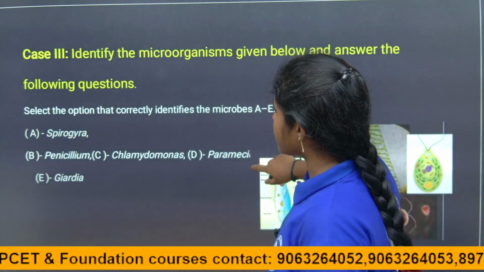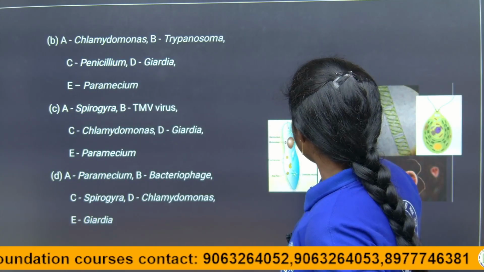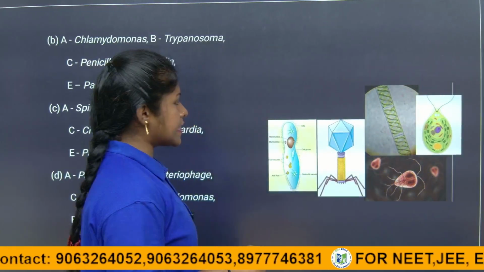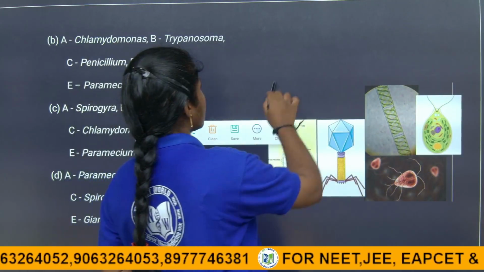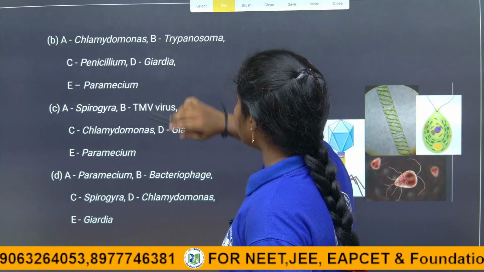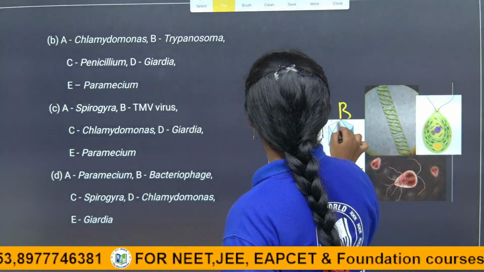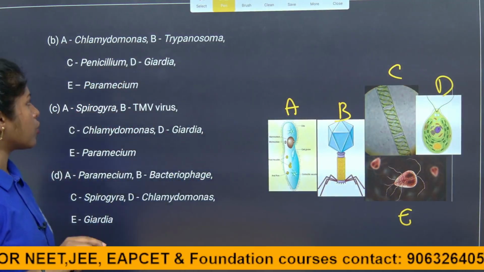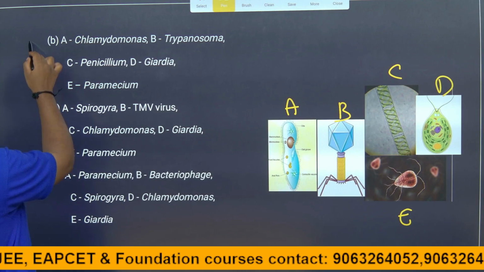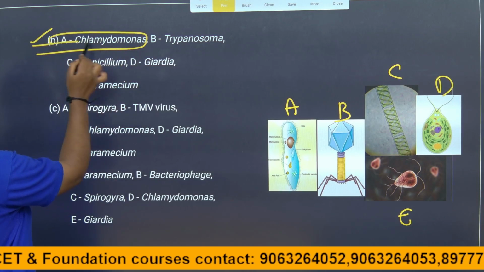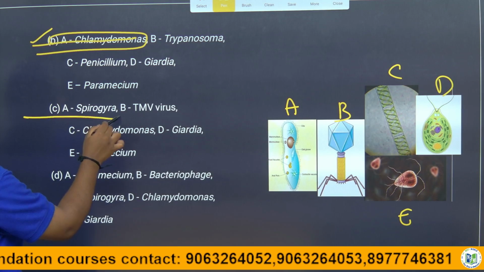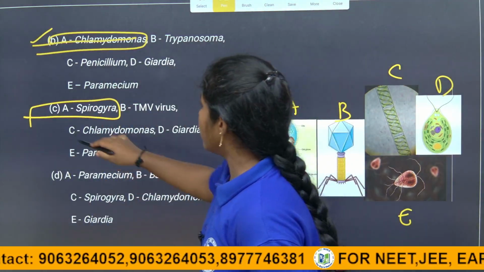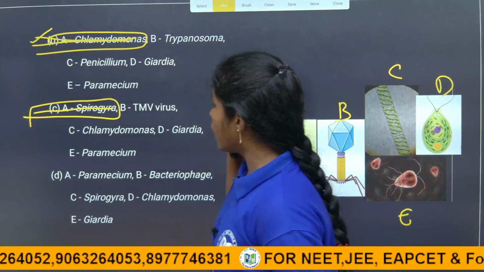Coming to the next options, children, see, we know that A is a Paramecium and B is Bacteriophage and C is Spirogyra, D is Chlamydomonas and E is Giardia. So here the A option is eliminated because it is given as a wrong statement. Here in the B option, A is given as Chlamydomonas, it is also a wrong answer. Next, in C option, A is given as Spirogyra, it is also wrong. Here the statement B is also wrong. So A, B, C are wrong.